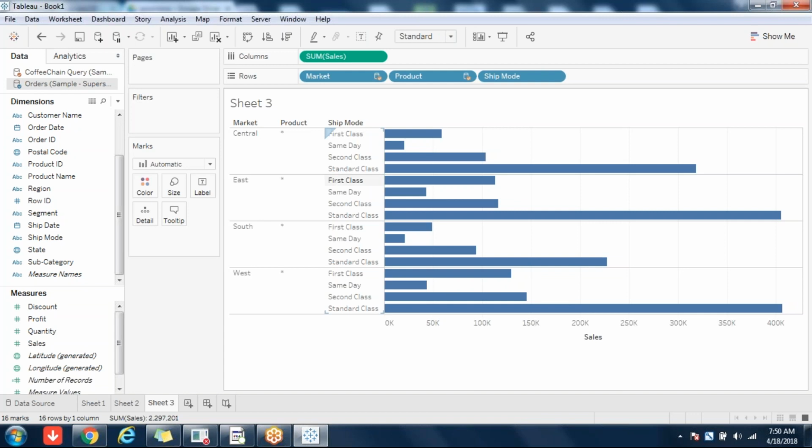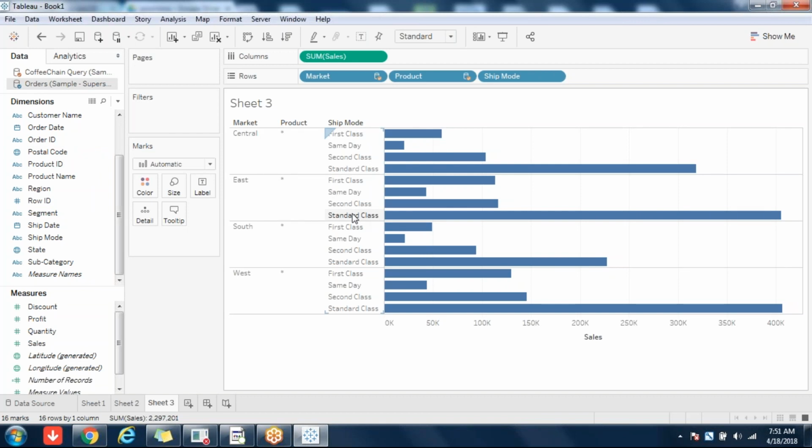See, all this while I am talking about only dimensions, discrete fields. I am not talking about any other field. There is nothing called blending or joining for measures. So I'm talking about dimensions or discrete fields. Only for those fields you are seeing the data here. Got it? So that is how it is.